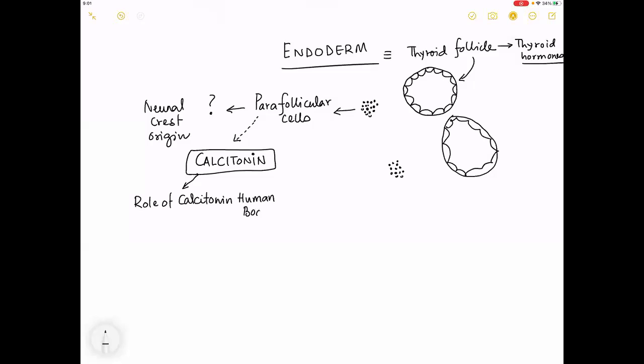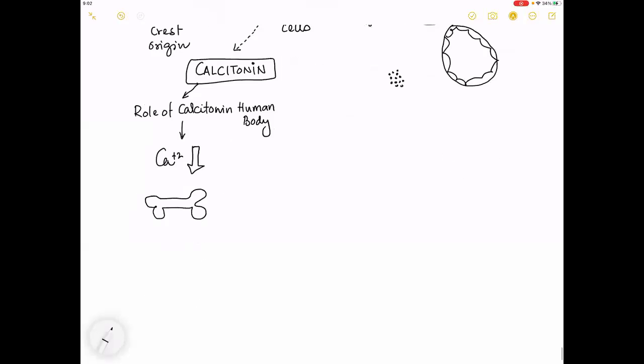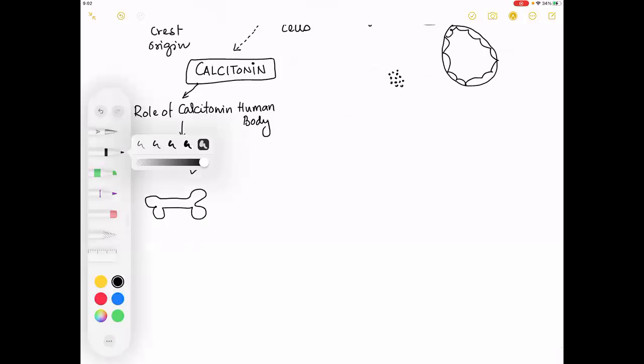Mobilizing the calcium from blood to the bones. Okay, that means calcitonin is known to decrease the level of blood calcium, isn't it? Yes, sir. Does every one of you agree to this? If you have been taught this, yes, sir.